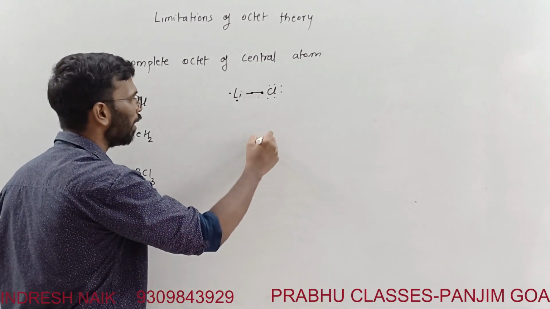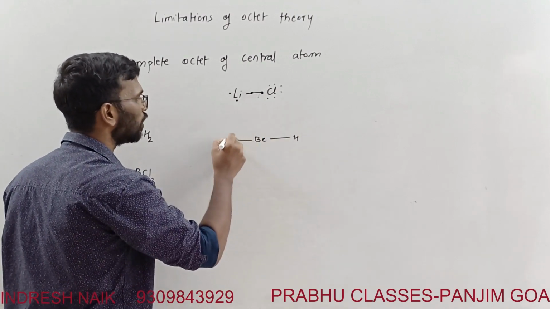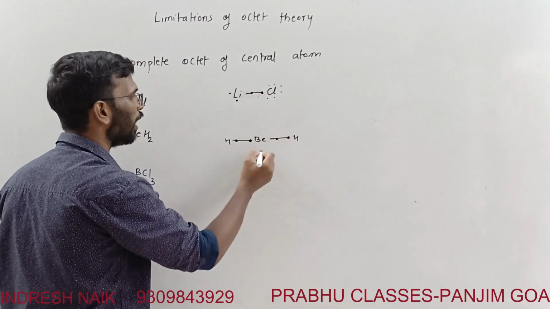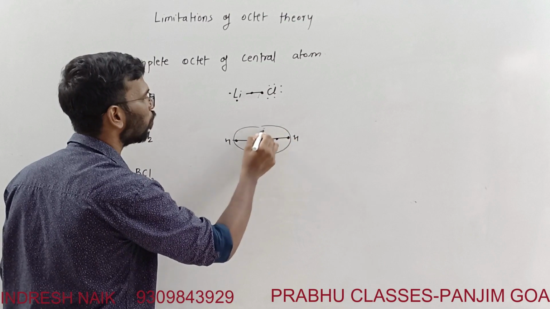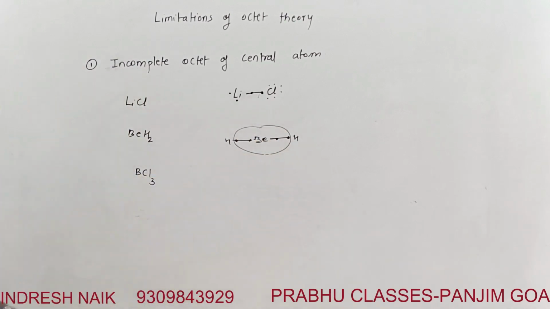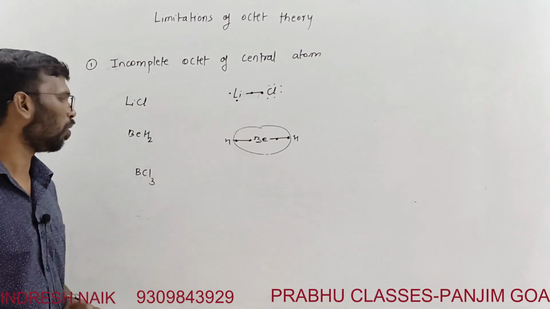Now beryllium hydride, if you consider, this is beryllium, this is hydrogen. Hydrogen has 2 electrons, but beryllium has just 4 electrons in this case. That's why beryllium also has an incomplete octet here.